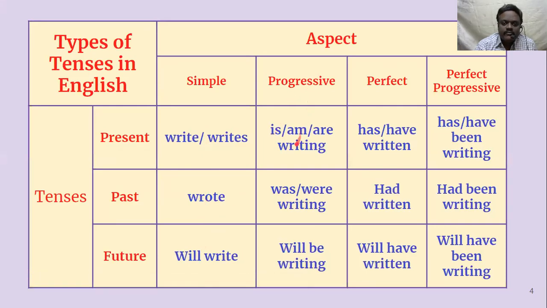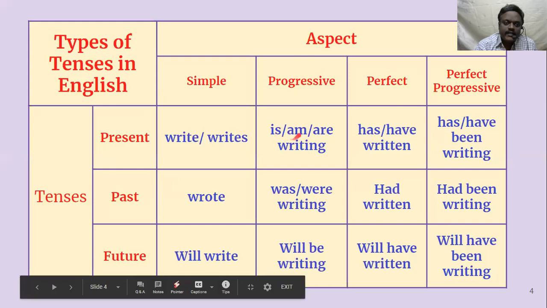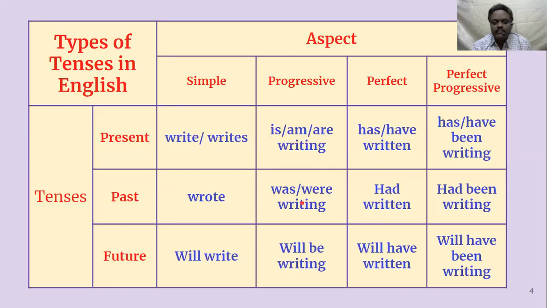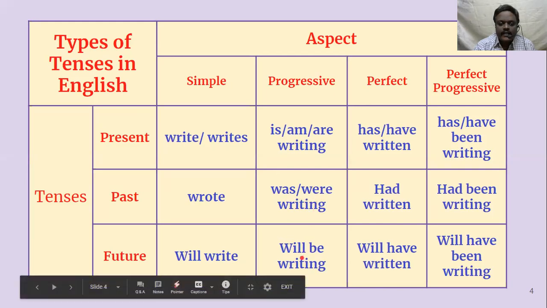If it comes to progressive, we will have be form. Okay, either it could be present tense or past tense or future tense. Be form will be there. In present tense, we have is, am, are. So we have to select one of these three depending upon the subject. Then verb plus ing form. Here also same be form plus verb ing form, but here in past tense we will be using was or were. We have to choose one of these. In future tense, we will add will. Okay, and it's almost like present tense. Instead of using is, am, are, we use directly be, will be writing.